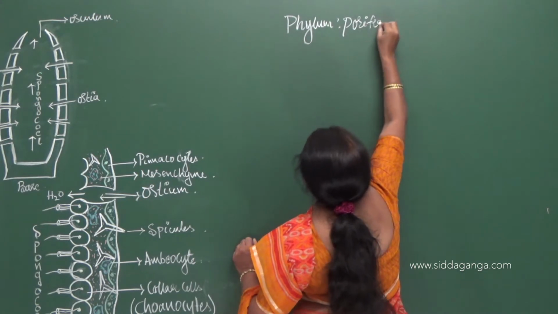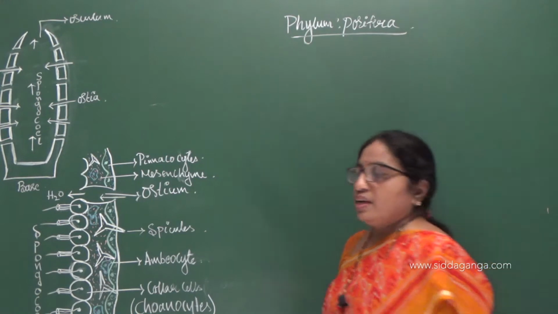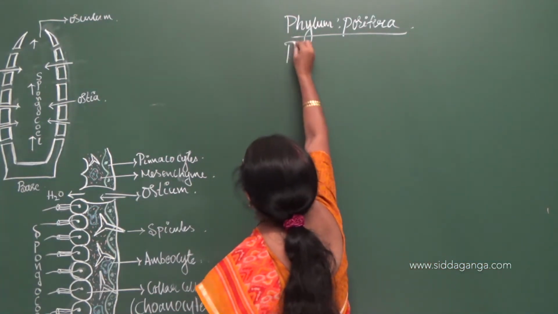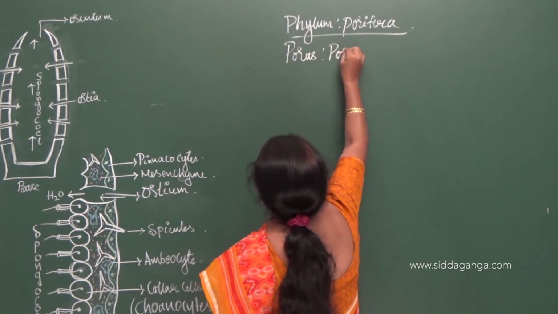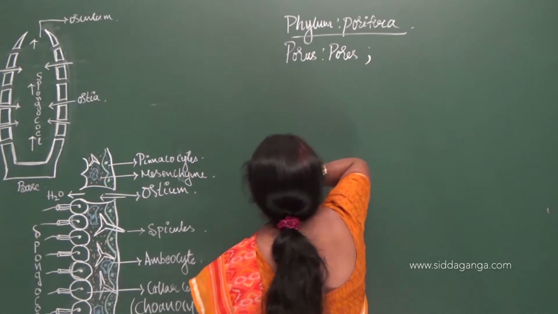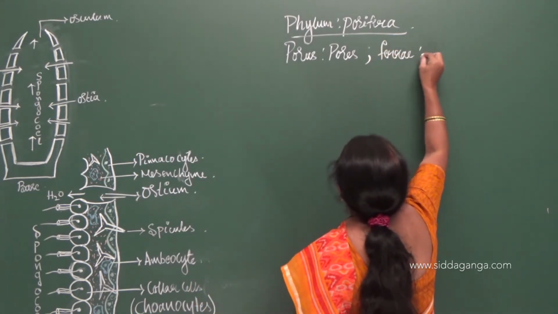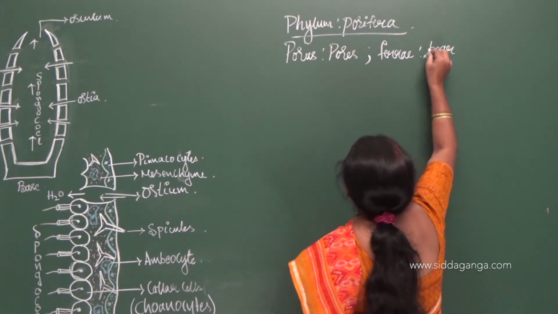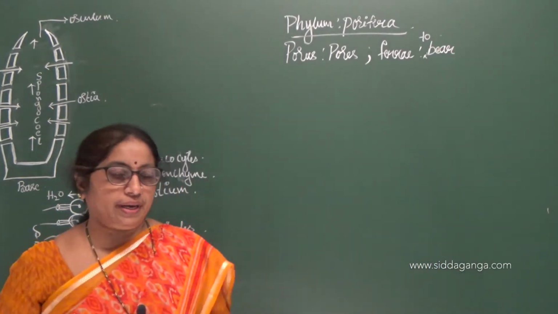Phylum Porifera. So the word Porifera has been derived from Greek, which means porous, that is containing pores, and ferre, which means bear, or you can call to have something, to have pores on the body.